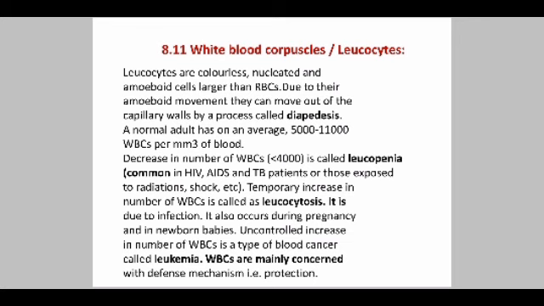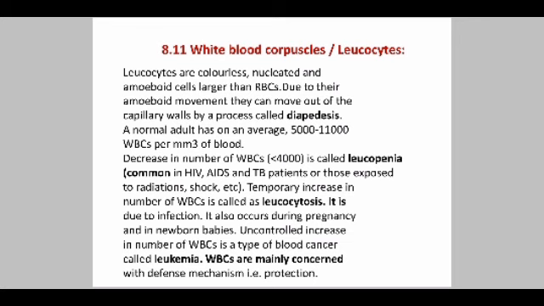A normal adult has an average of 5000 to 11,000 WBCs per cubic millimeter. A decrease in the number of WBCs, approximately below 4000, is known as leukopenia. It happens in diseases like HIV, AIDS and TB patients.